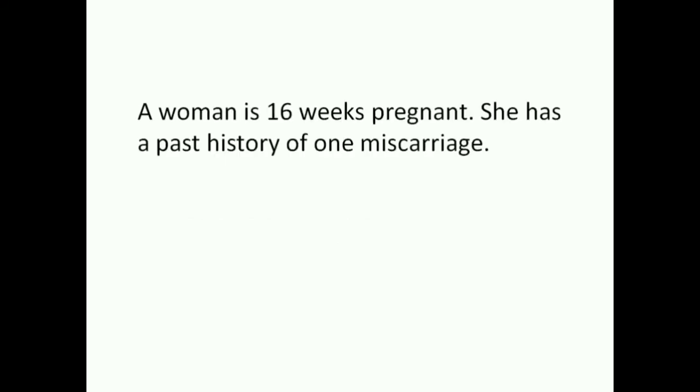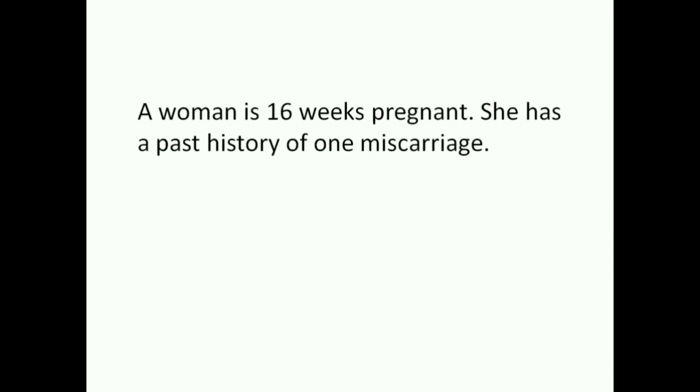G stands for gravidity. We count the number of pregnancies. P stands for parity. We count the number of completed pregnancies. L stands for living. We count the number of living children. And A stands for abortion. We count the number of miscarriages. Let's see some examples and solve the problems.